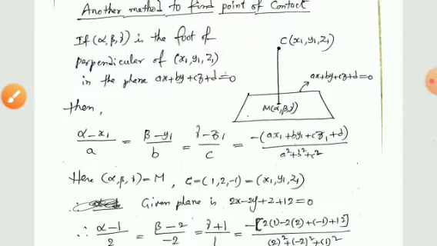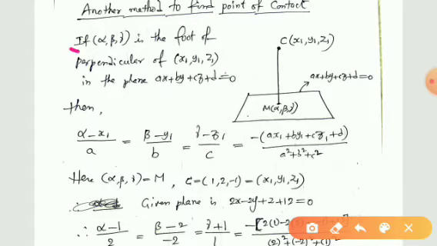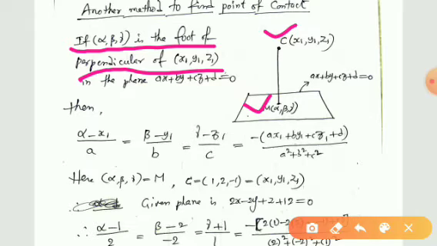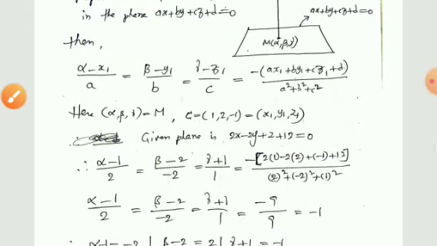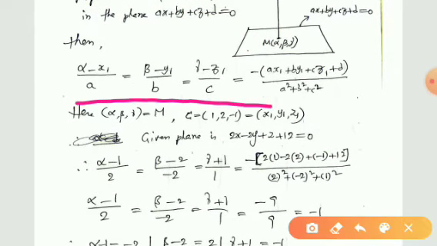So what is the principle? If alpha, beta, gamma is the foot of the perpendicular of the point x1, y1, z1, and ax plus by plus cz plus d is equal to 0 is the plane, then this is the relation we obtained.